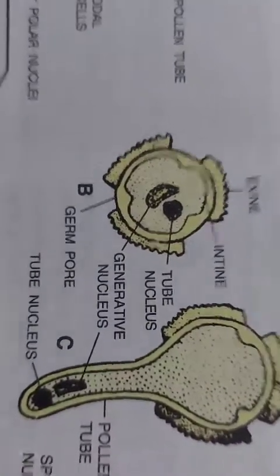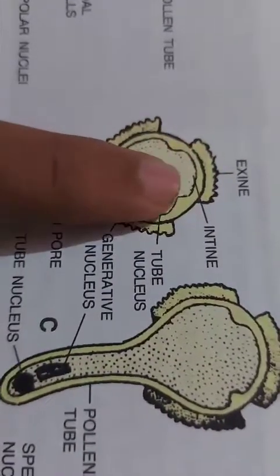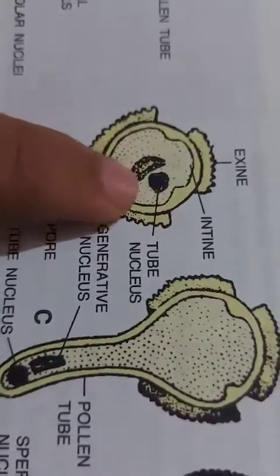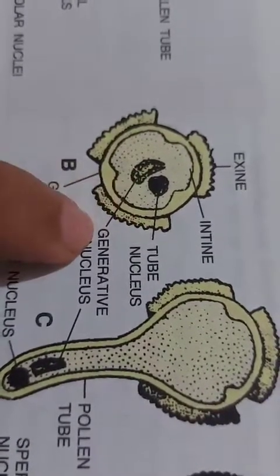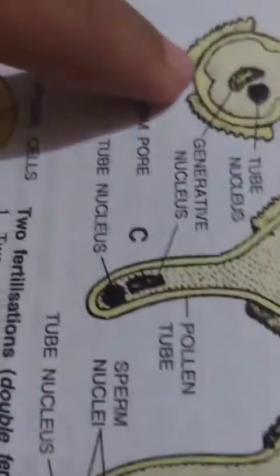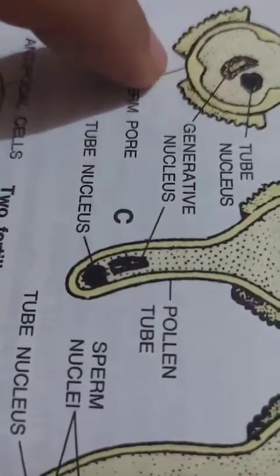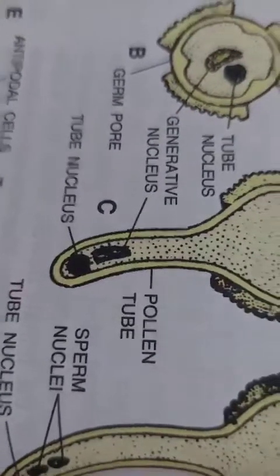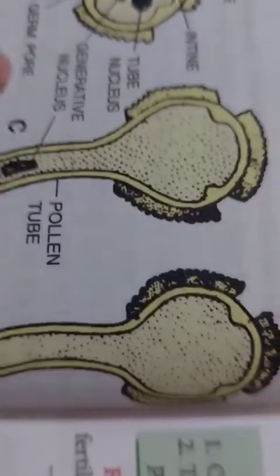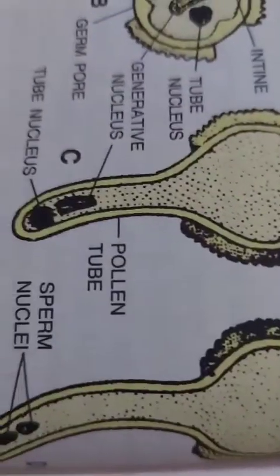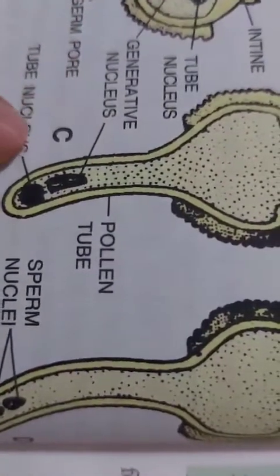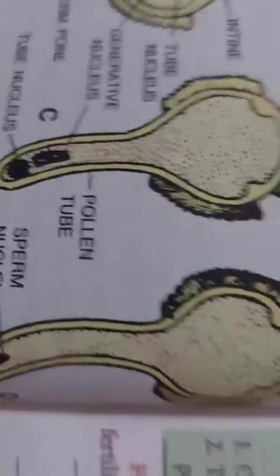Here the pollen grain is shown. The pollen grain is a double-walled structure. The outer layer is called the exine and the inner one is called the intine. These are the two nuclei, the tube nucleus and the generative nucleus. When the pollen matures, there is a particular opening called the germ pore. Through this germ pore the pollen tube grows, and the tube nucleus and generative nucleus come out and grow on the stigma of the flower.